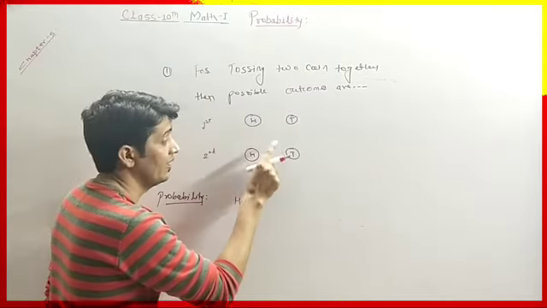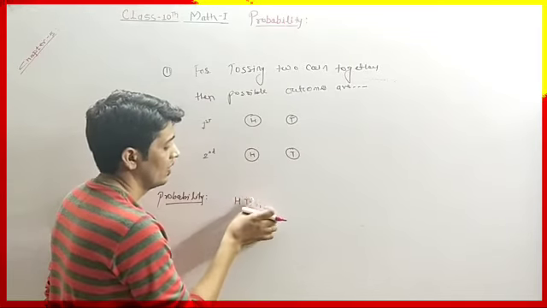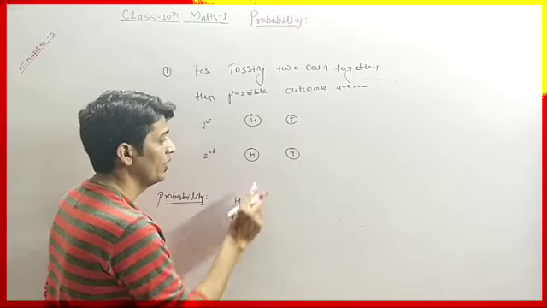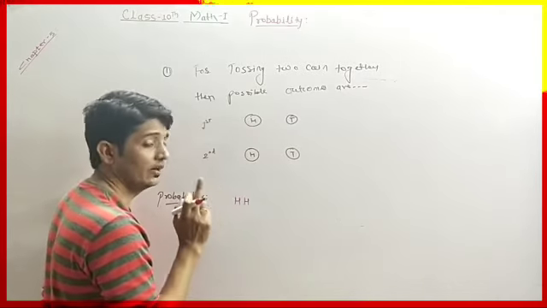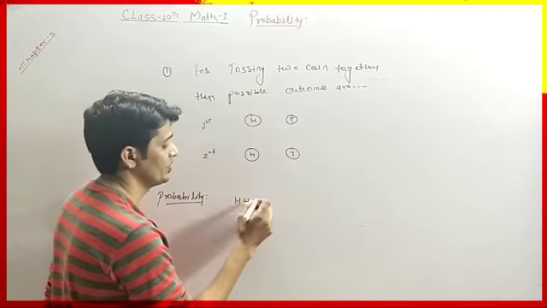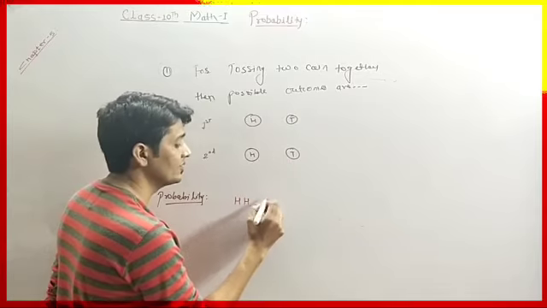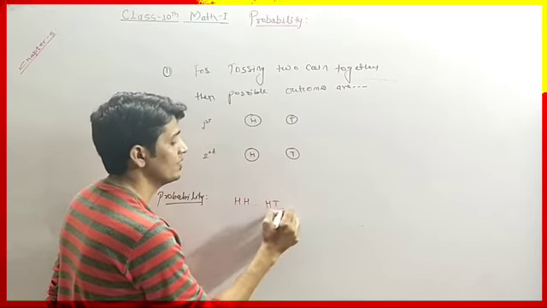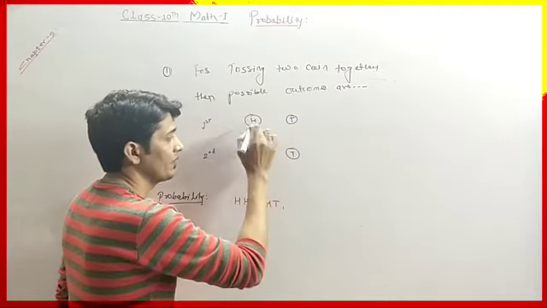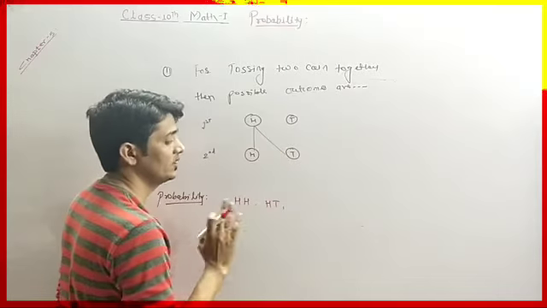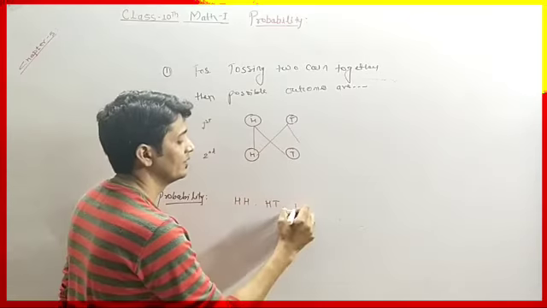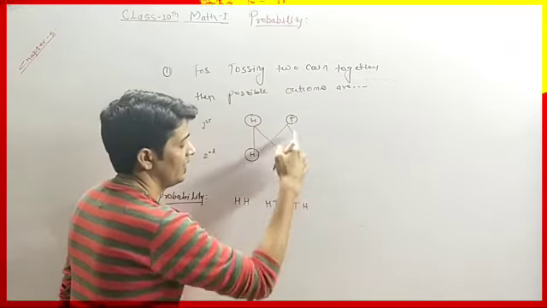Then head and head, if both coins show head on the top. Second, head and tails. Now these are the two possibilities already done. Now these are two possibilities, tail and head, then tail and tail.